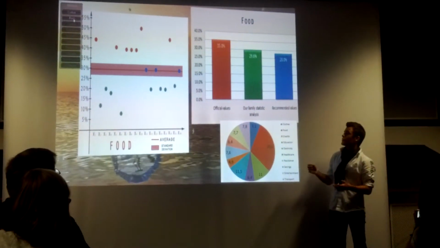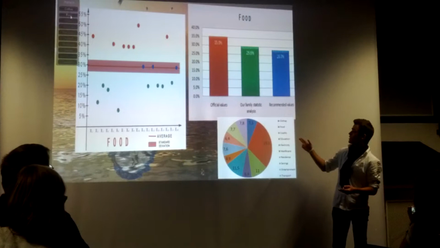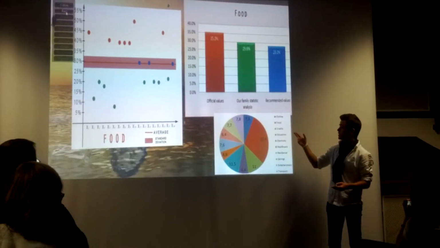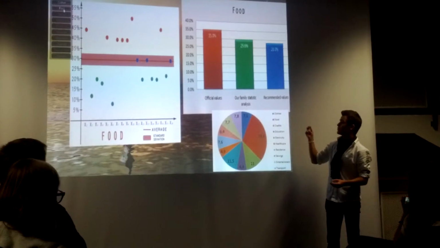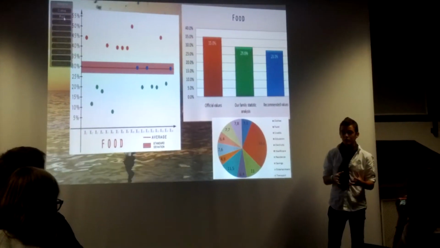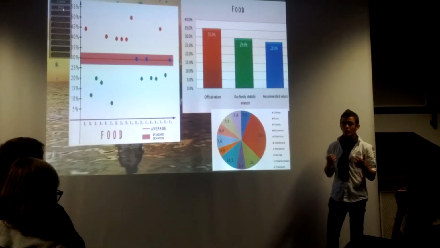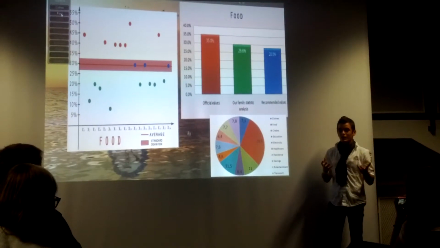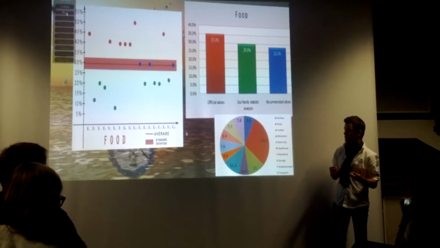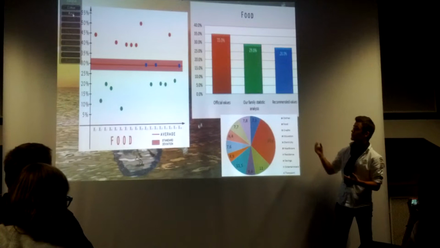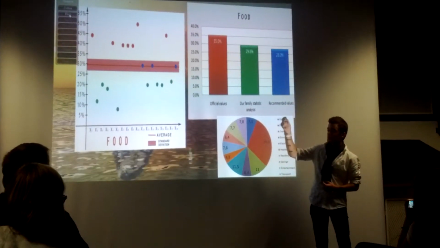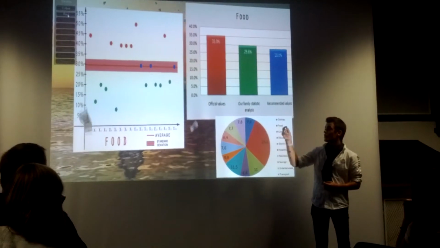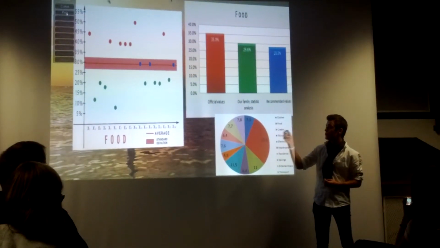If you look at the diagram on the right, you will notice that our family statistic data is right in between the official data and the recommended values. And therefore, one might think that our families are from a middle class, but we know that that is not correct. Because if you look at the graph on the right, you will notice that there are families who give almost 55% of their family budget for food.